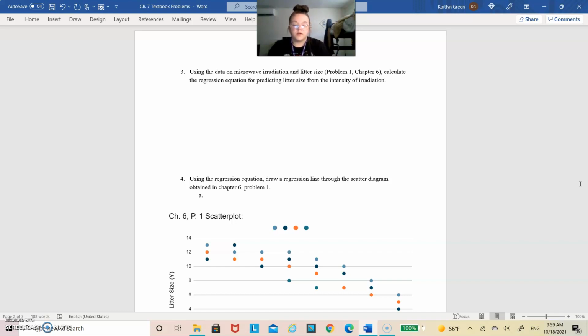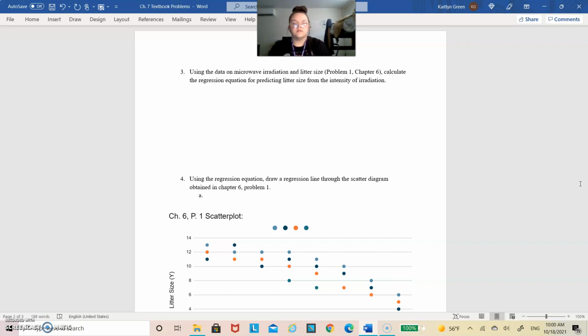The way that ended up looking is that I ended up getting 42 times 1,517 minus 187 times 392, divided by 42 multiplied by 1,065 subtracted from 187 squared. And I ended up getting a negative 9,590 divided by 9,761. And I ended up getting a by value of a negative 0.982.